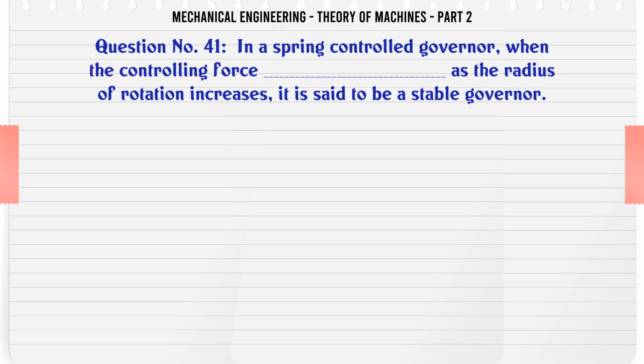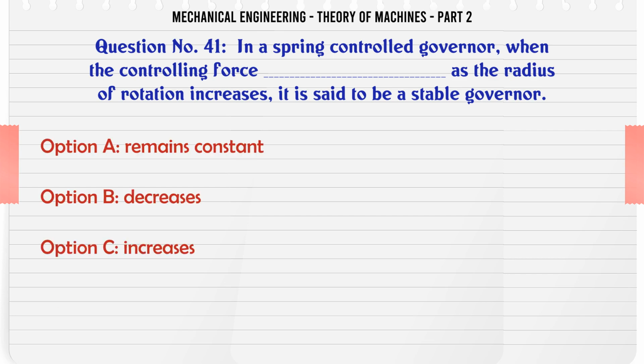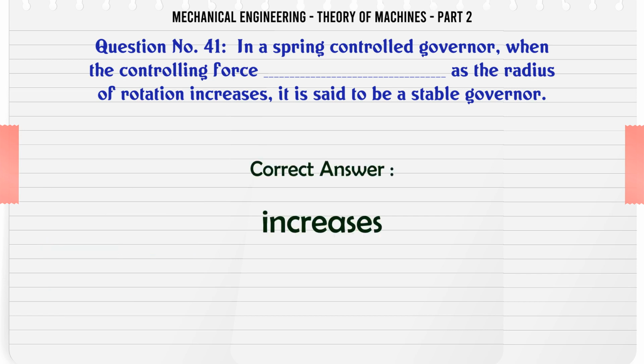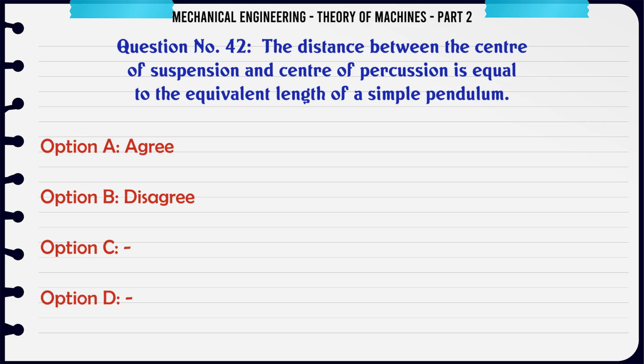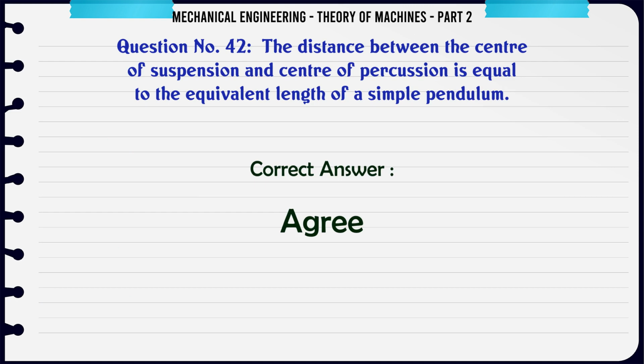In a spring-controlled governor, when the controlling force, as the radius of rotation increases, it is said to be a stable governor. A. Remains constant. B. Decreases. C. Increases. The correct answer is increases. The distance between the center of suspension and center of percussion is equal to the equivalent length of a simple pendulum. A. Agree. B. Disagree. The correct answer is agree.